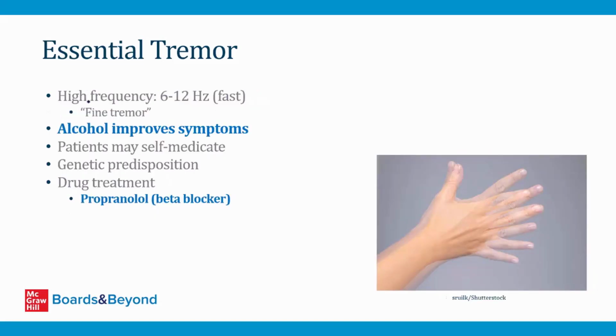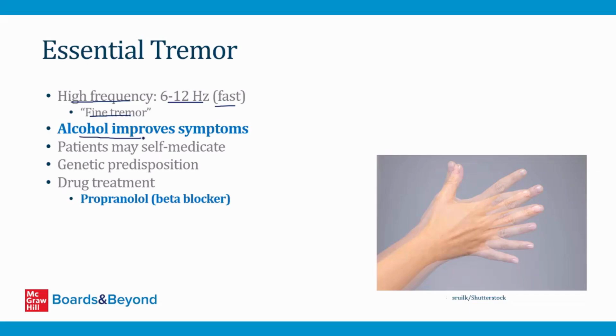Essential tremor is considered a high-frequency tremor. Usually the arm or the hand will shake at a rate of 6 to 12 hertz, which means 6 to 12 times per second, and this is a fast tremor. In a board question, for this reason, it will often be described as a fine tremor. That's just another way of saying that the tremor is very high frequency and fast.